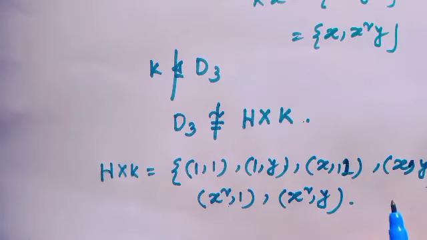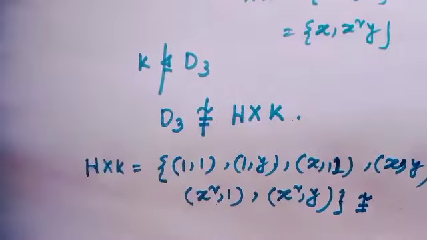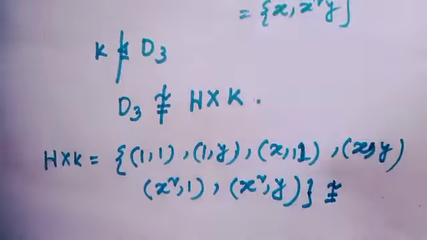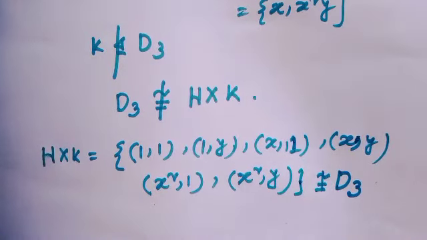So it is not isomorphic to the original group. The external direct product is not isomorphic to the original group D3.